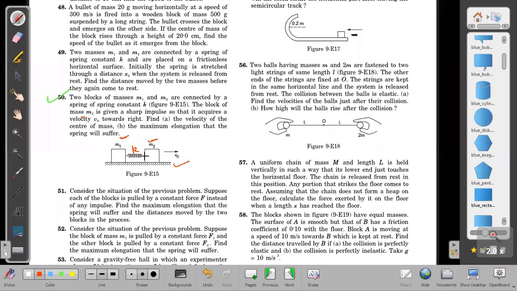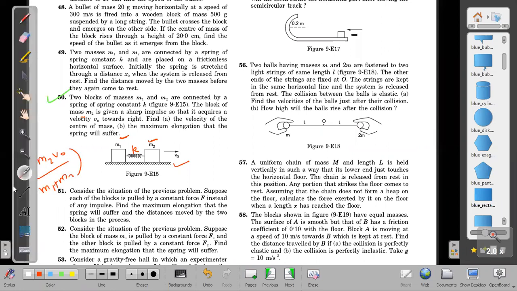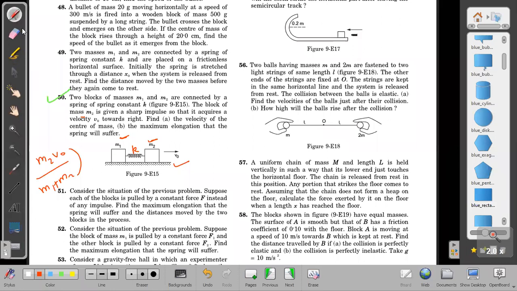Can we find the velocity of center of mass from here? Yes, we can find it easily. That is just M2 V0 by M1 plus M2. VCM is equal to M2 V0 by M1 plus M2. So one part, VCM, we understood already.